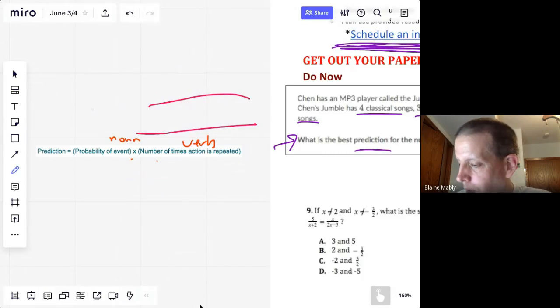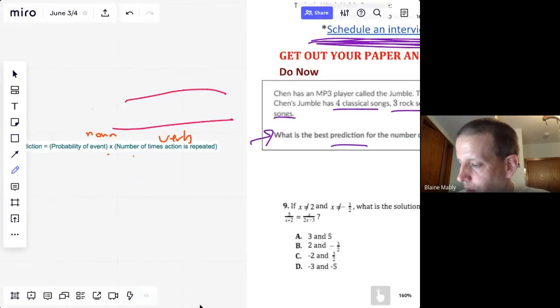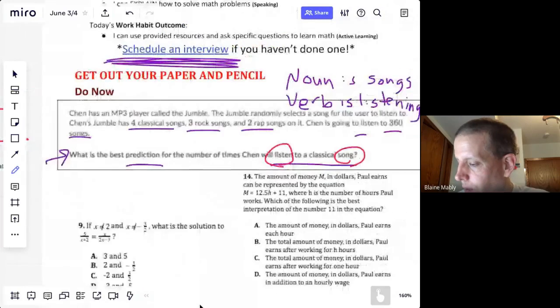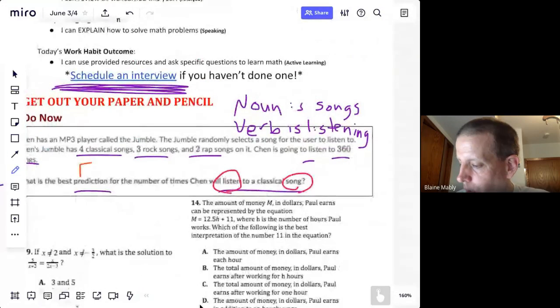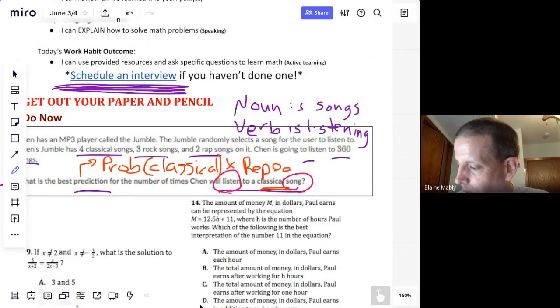So the probability of the event multiplied by the number of times the verb is repeated. I want the probability, so not of a song, but here we want a classical song. The probability of classical times the repeat listening, the number of times he repeats listening.